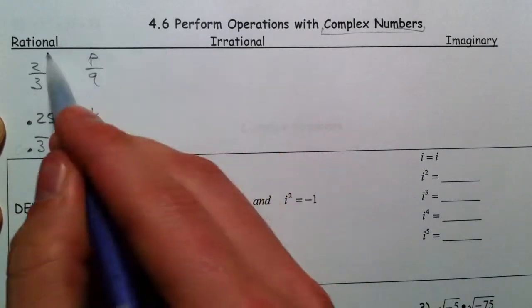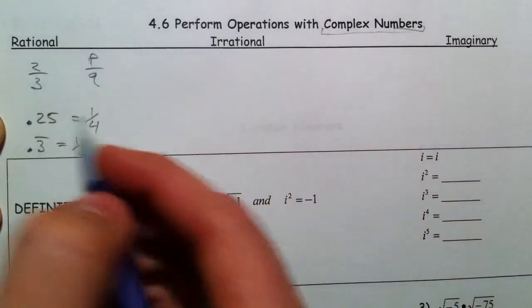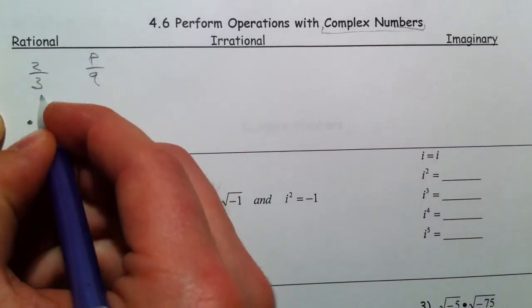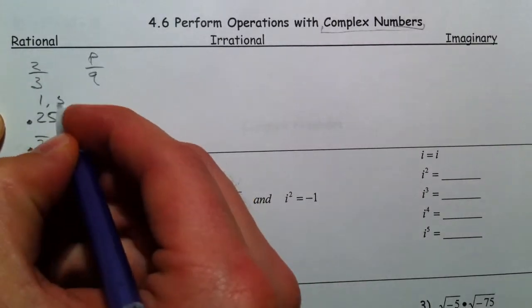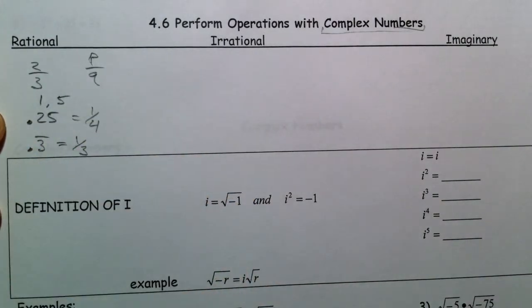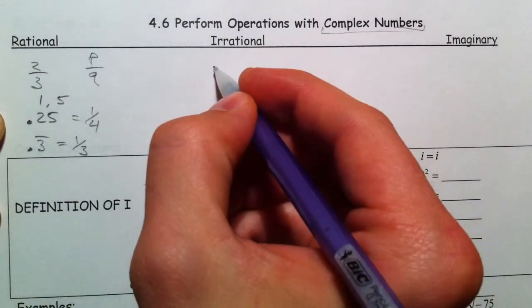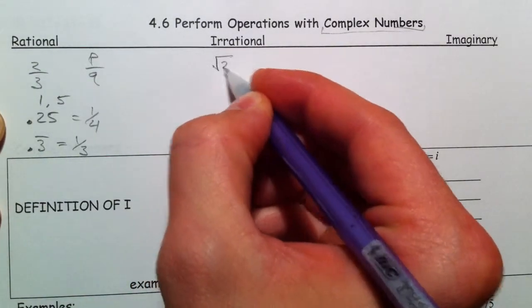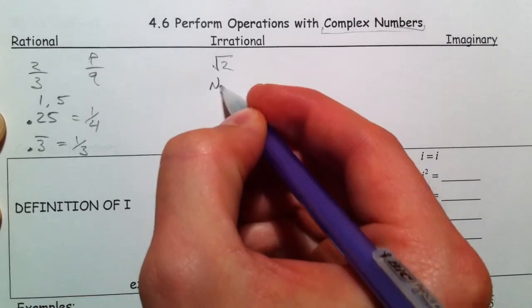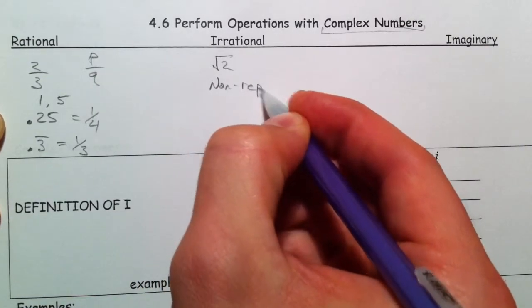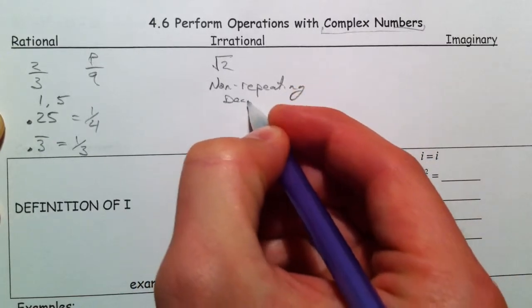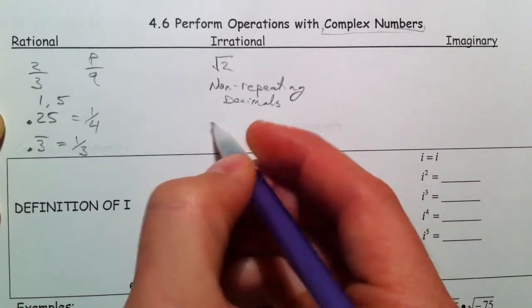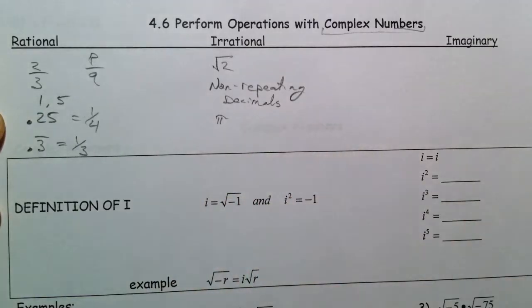Irrational numbers, things that can't be written as fractions. And you know what? Even the number 1 is in rational numbers, because 1 could be written as a fraction, or 5. So it includes a lot. Irrational numbers, things like the square root of 2. Non-repeating decimals. Things like pi, things that can't be written as fractions.